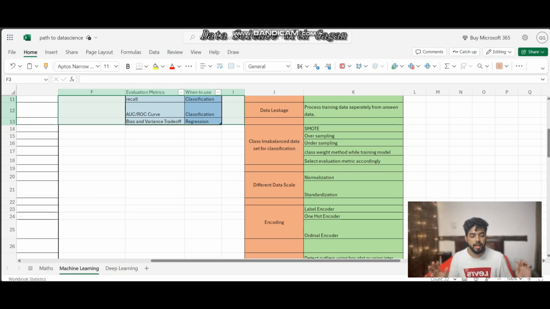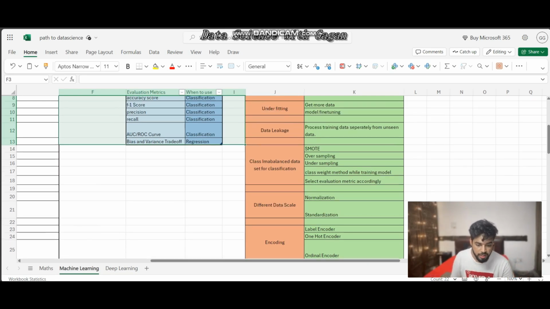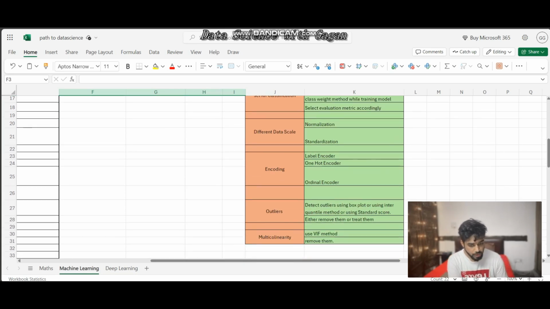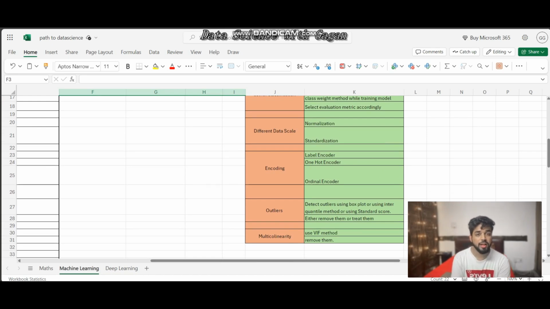There are multiple techniques you can see on the screen. I have mentioned some of them: SMOTE, oversampling, undersampling, and class weights while training the model. And if you don't want to use any of them, then what evaluation metrics can we use to evaluate that model? Then we have different data scales.